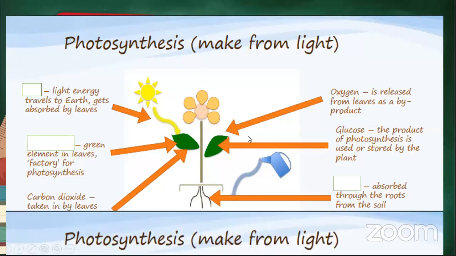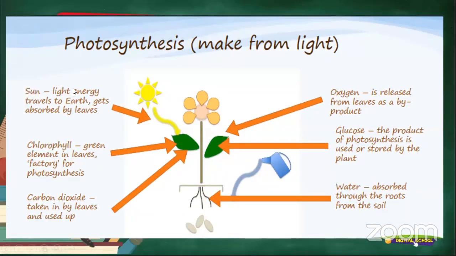All right, there we go. So we've got sun. This is the light energy, which travels to earth and gets absorbed by leaves. Most of you got that. Very, very well done. And of course, chlorophyll. This is the chemical in the leaves, which is the factory for photosynthesis. And of course, we had water, which most of you said is absorbed through the roots from the soil. So this is just an example of photosynthesis, which is very, very helpful for you to know.